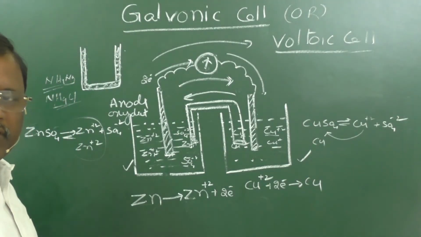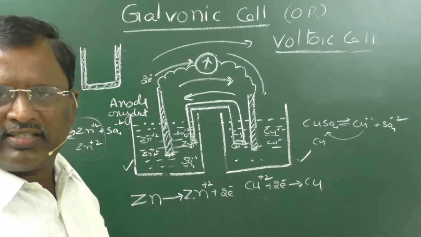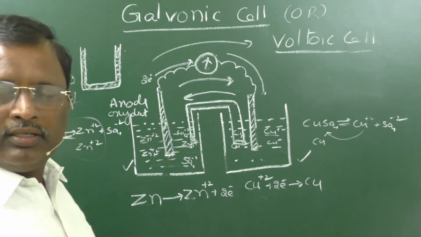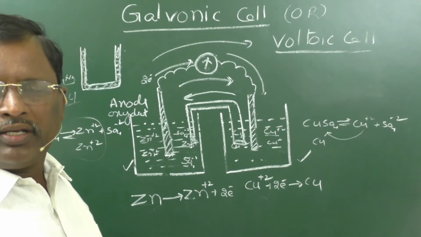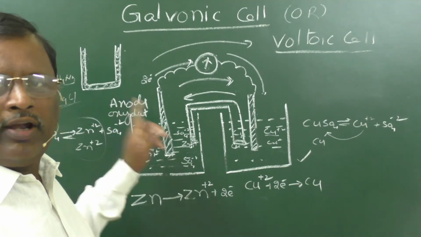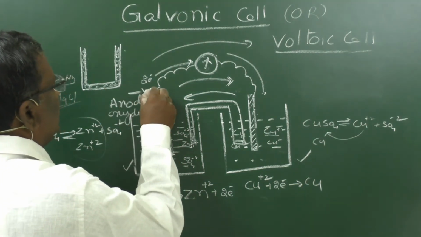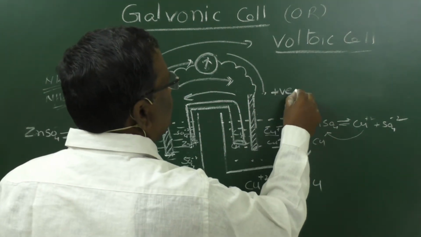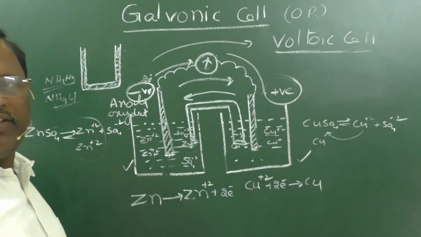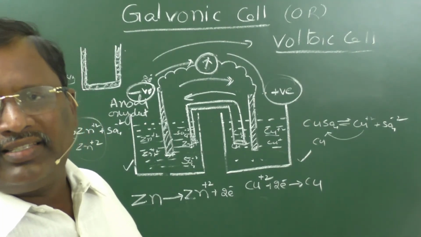In the previous case, we discussed the electrolytic cell or electrolysis. In electrolysis, the anode is denoted with a positive sign and the cathode with a negative sign. But here, the anode is denoted with a negative sign and the cathode with a positive sign. This is the difference between an electrolytic cell and a galvanic cell.